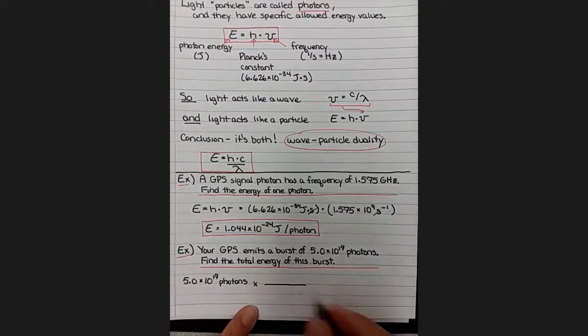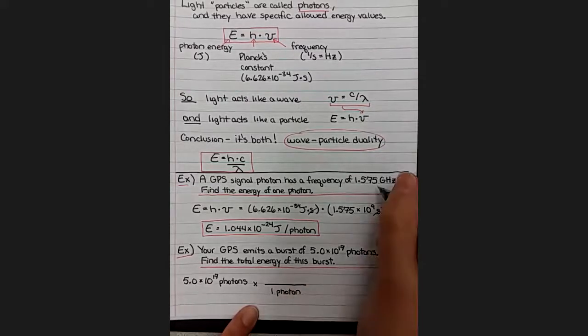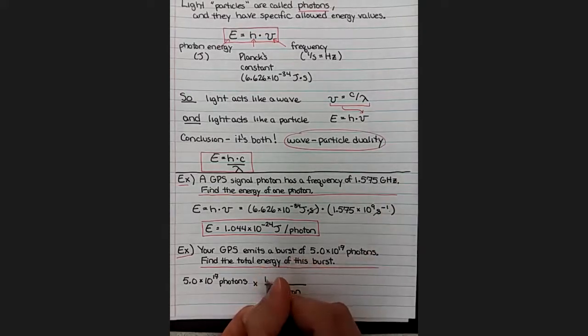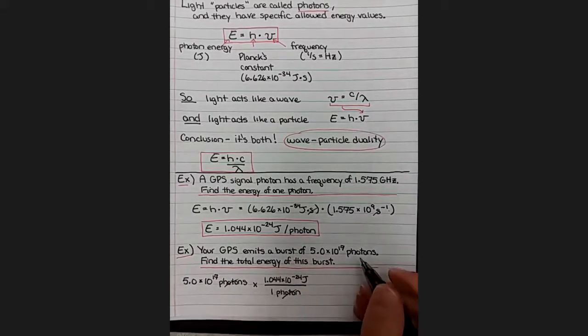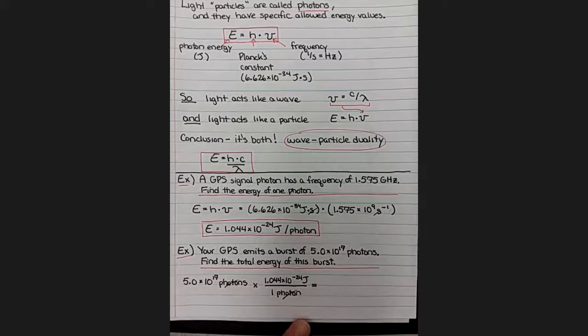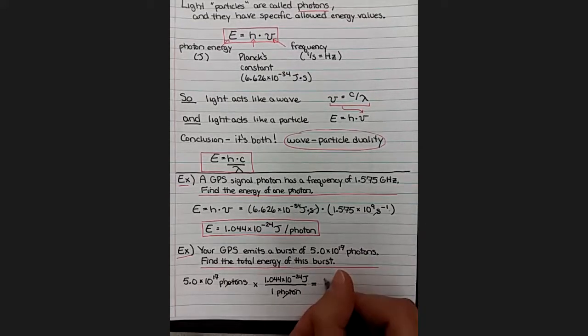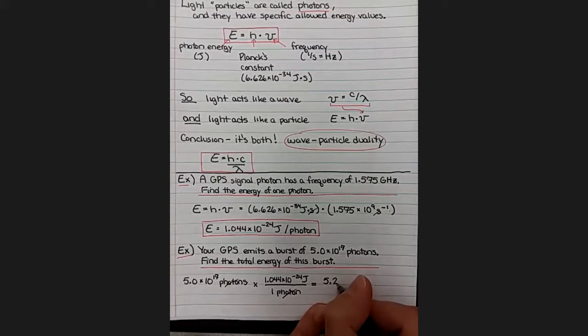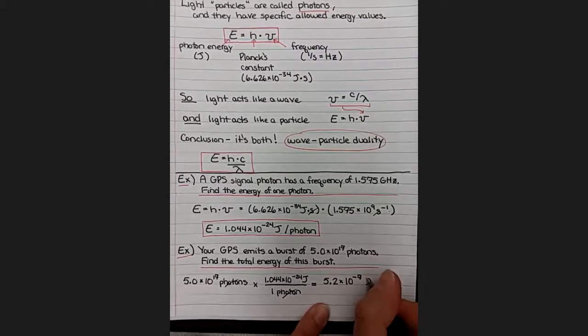This conversion factor says 1 photon of this particular frequency has an energy of 1.044 times 10 to the negative 24th joules. If I multiply that by the number of photons, photon will cancel and we'll be left with joules. If we type that into our calculator, we should get 5.2 times 10 to the negative 7th joules in that burst of photons.